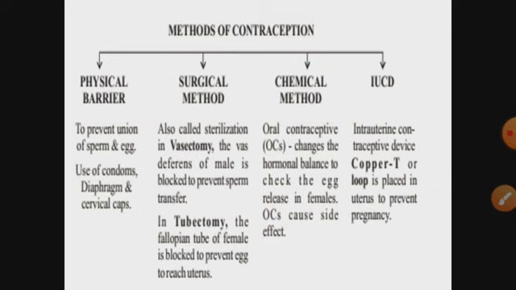Before that, let's see what contraception is all about. In a simple way, we can say contraception means prevention of pregnancy. Stopping of pregnancy is called contraception, and the techniques used in preventing the occurrence of pregnancy are called contraceptive devices. So pregnancy can be controlled by using some contraceptive devices.